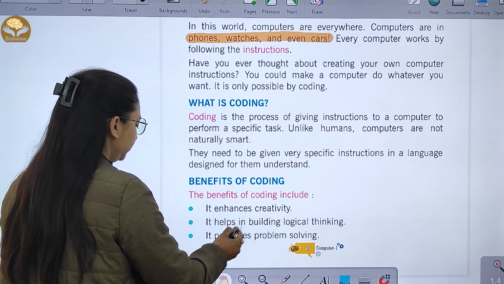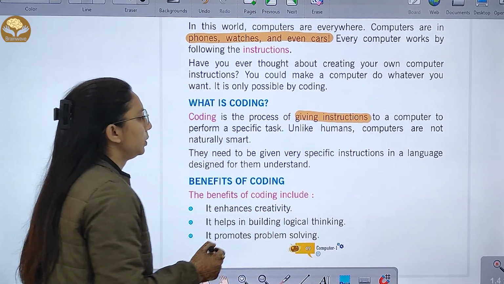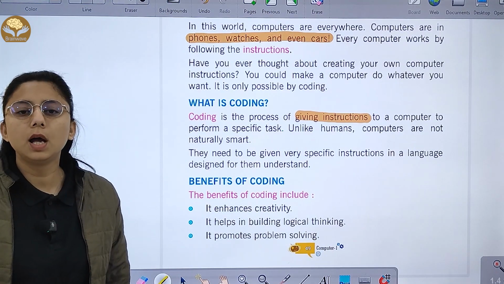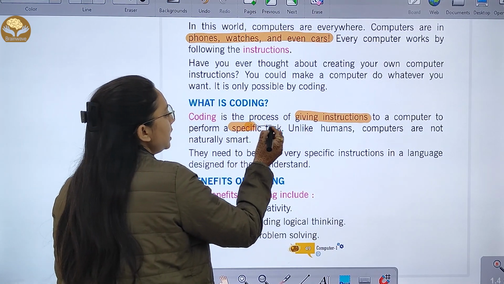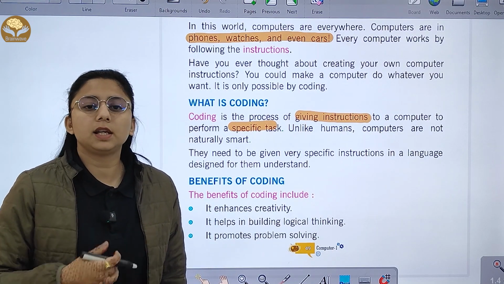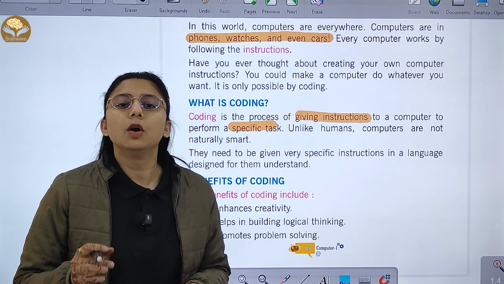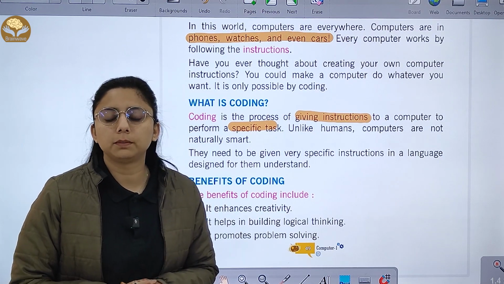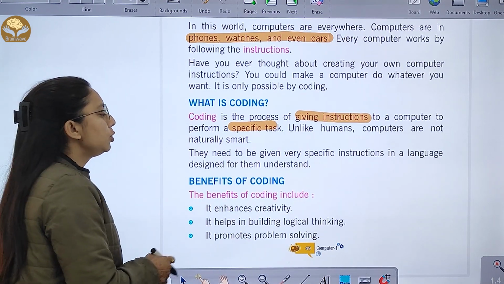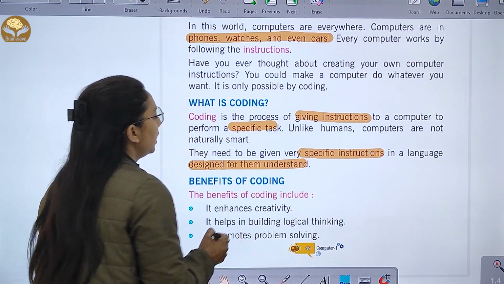So what is coding? Coding is a process of giving instruction to a computer so that it can perform a specific task. Unlike humans, computers are not naturally smart. Like we are naturally smart, but computers are not. They need to be given specific instructions in a language designed for them to understand.